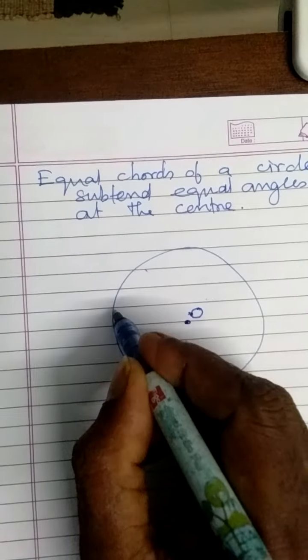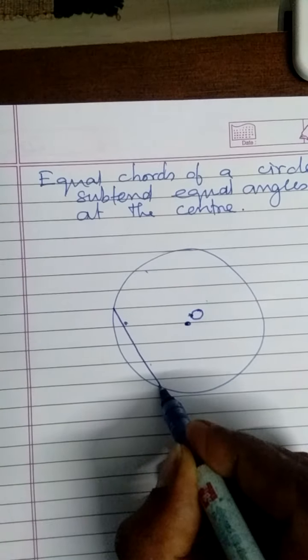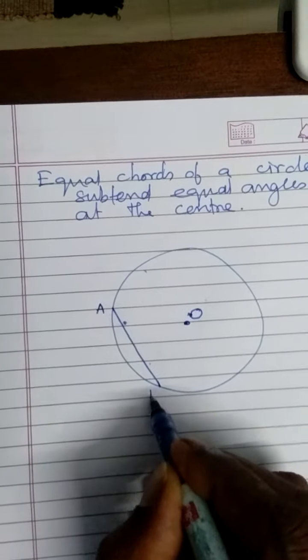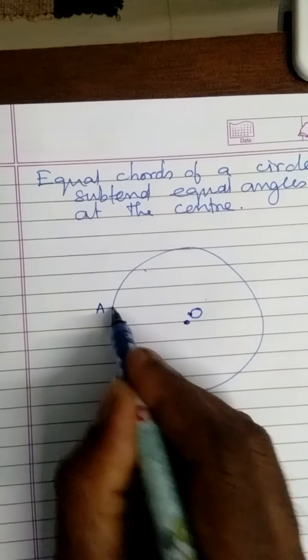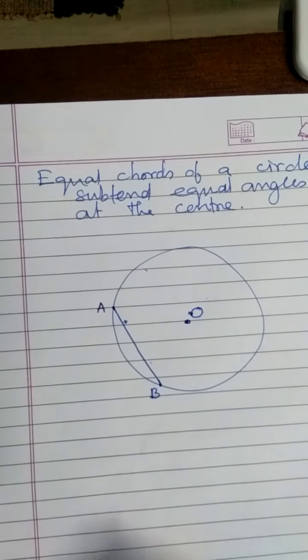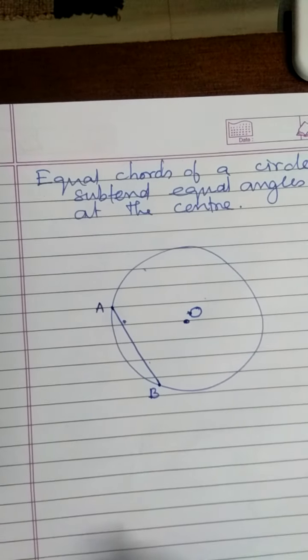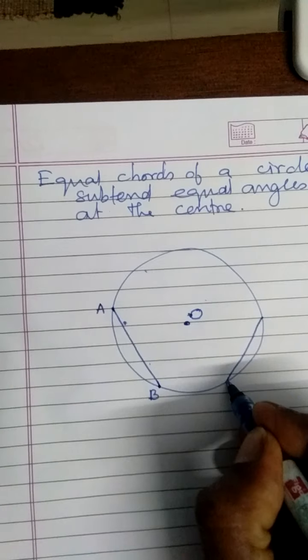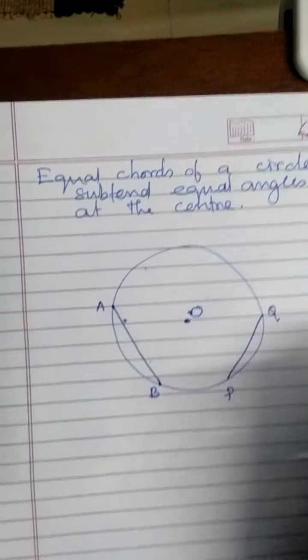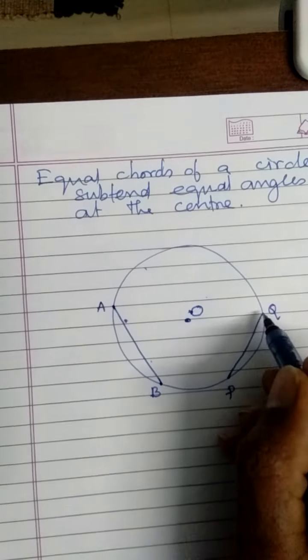We will see any two chords, say for example AB. Is AB a chord? Yes, of course. You see the endpoints of this line segment are on the circle, so it is a chord. We will take another chord, say PQ. This is also a chord.